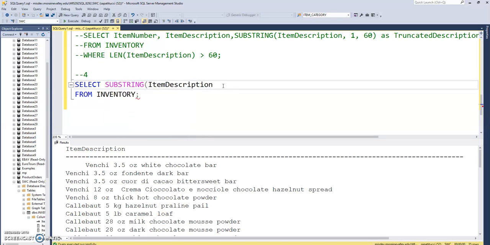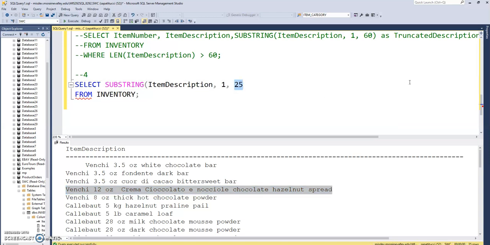Let's see here. I know that the string in question is the item description. I know I want to start at the beginning. We weren't explicitly told the first half, but let's just assume it's the first half. So I want to start at the beginning, but then I want to chop it off at the very halfway point. The problem is, the halfway point is different for all of these. Let's say this was 50 characters. I don't know how many it is, but maybe it's 50 characters. If I hard coded 25, that'll give me half of that one. But what about this one? That's way more characters. So we need to